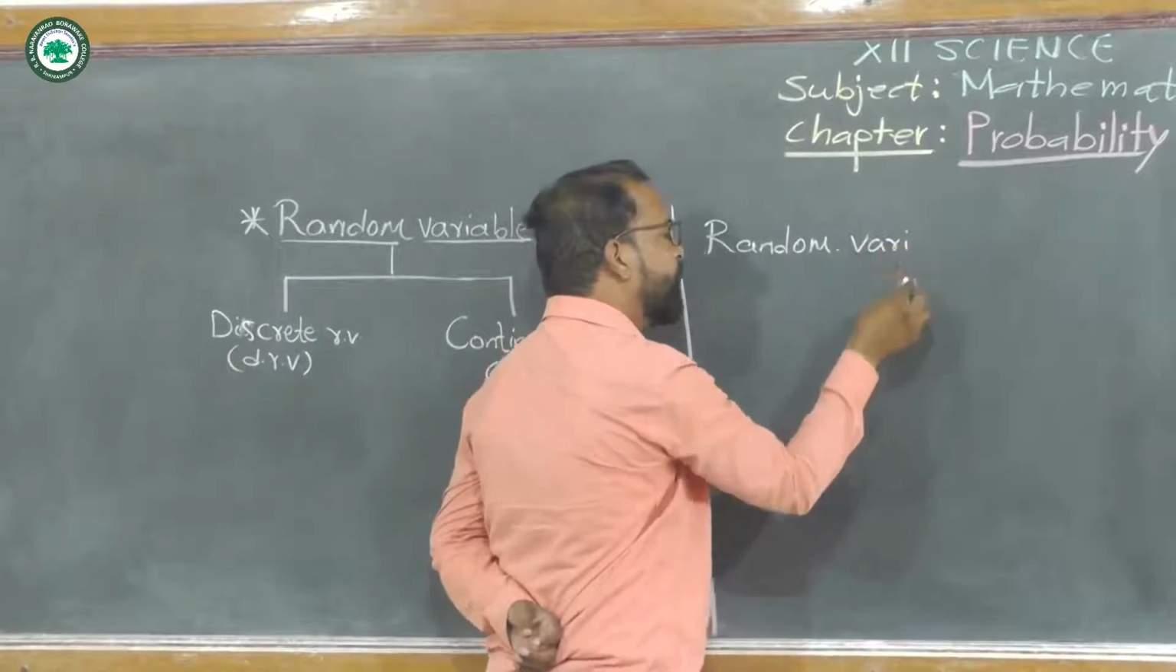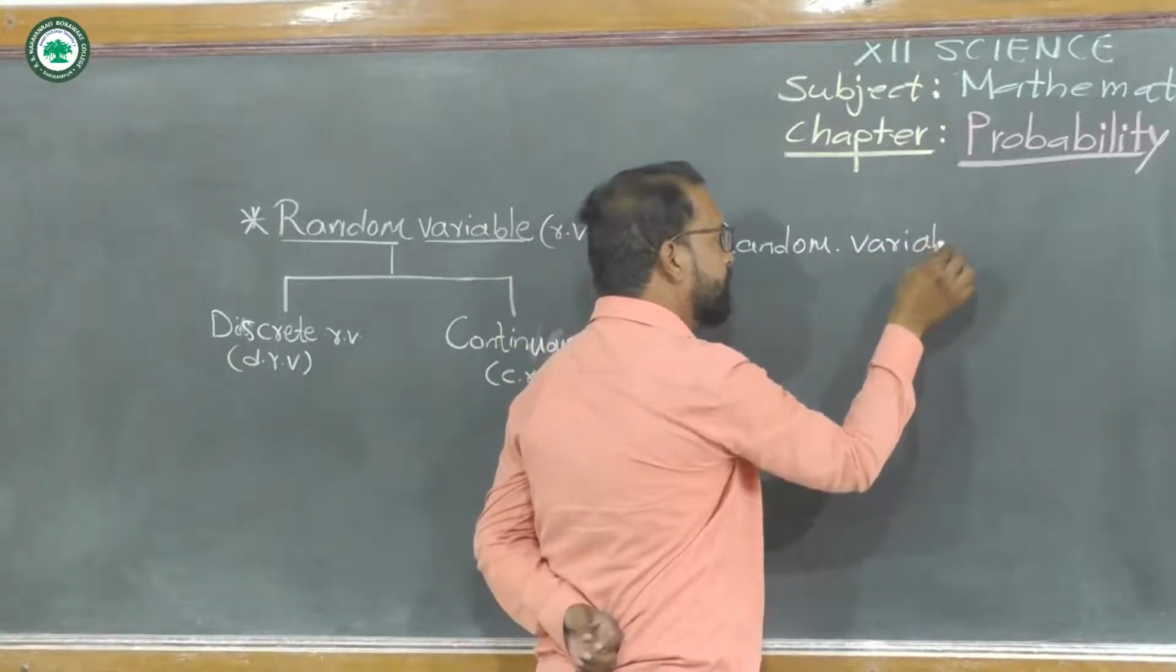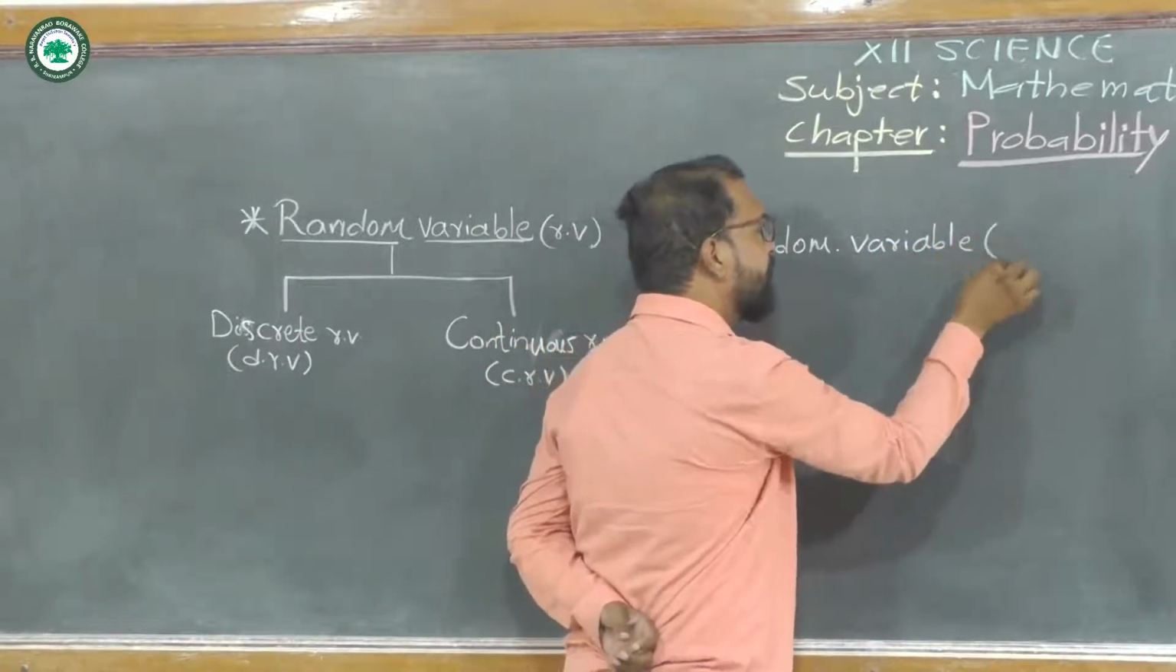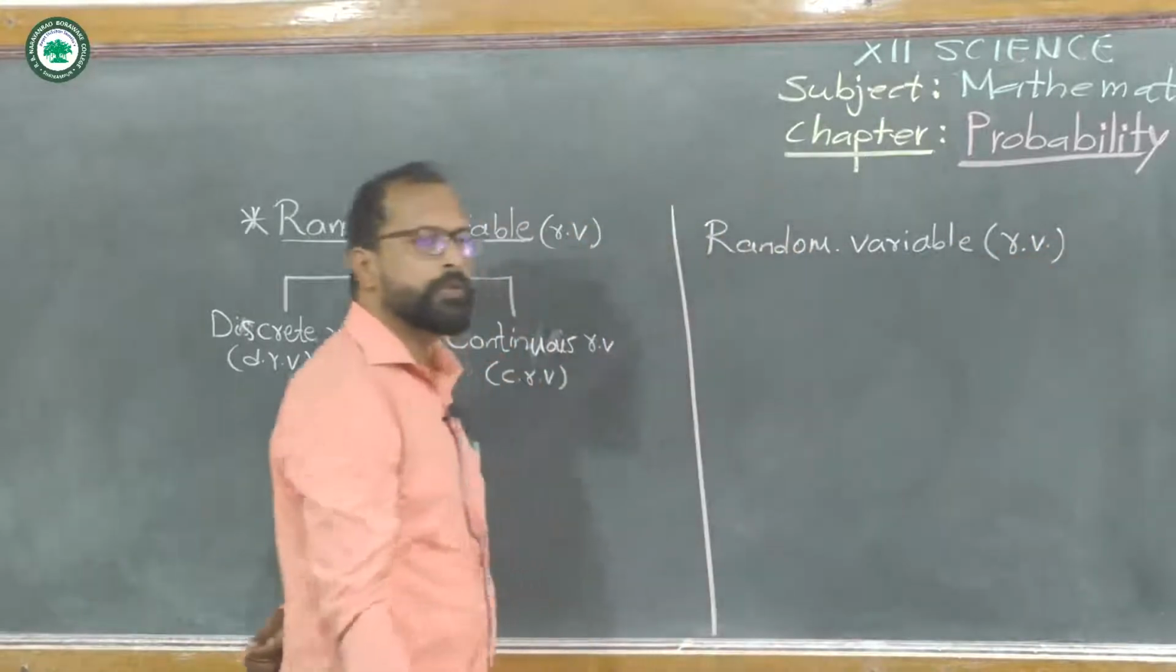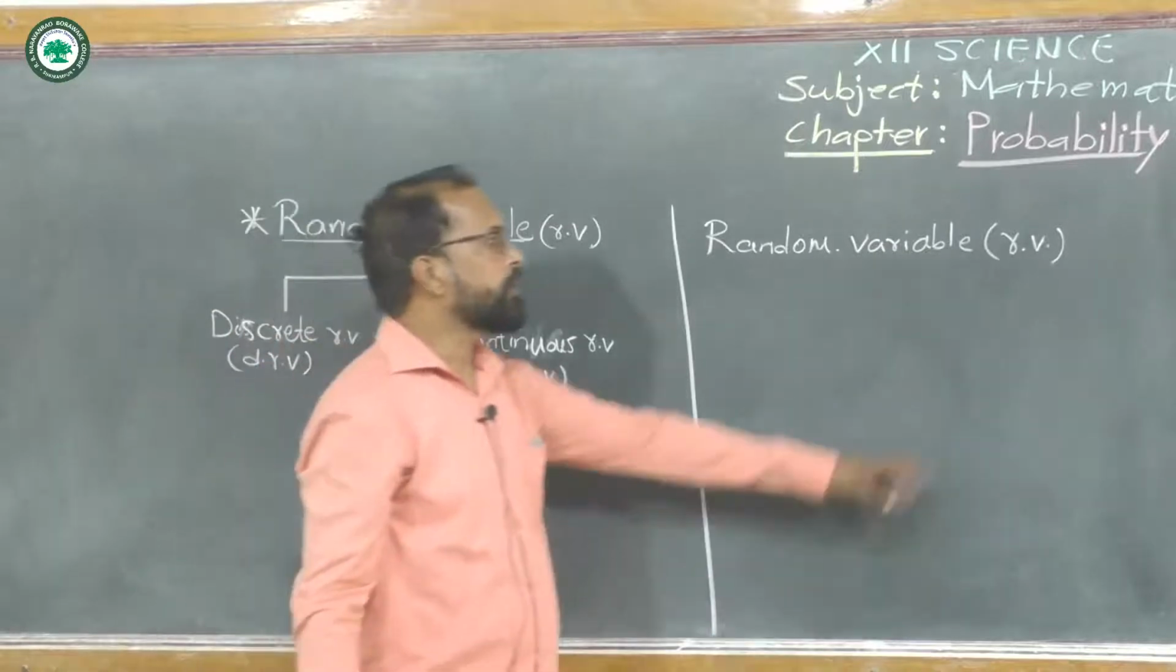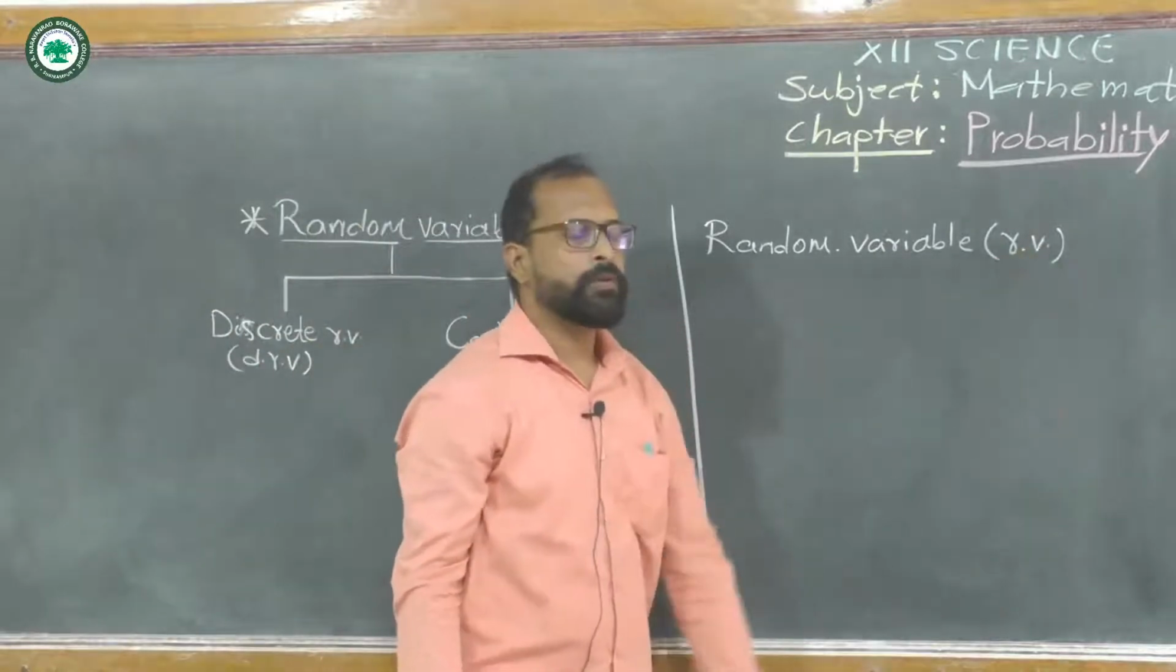Now this random variable is also denoted by R.V. R for random and V for variable.